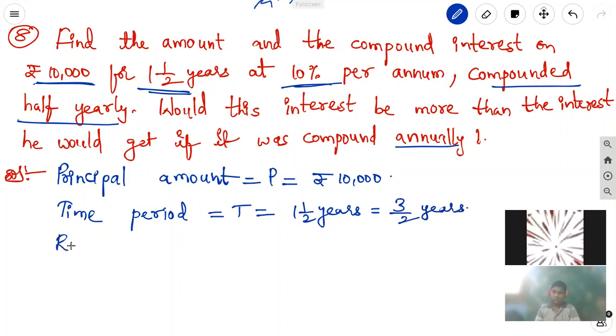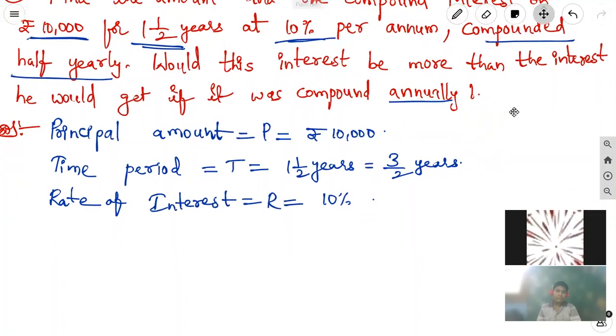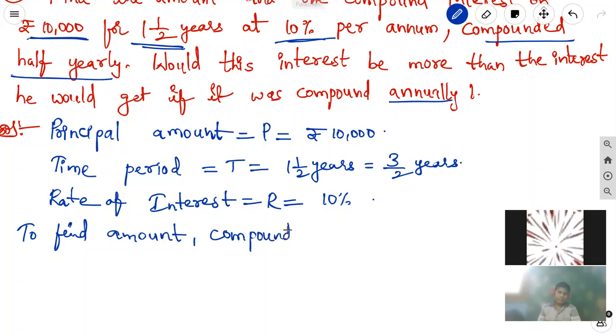Next, the rate of interest is denoted by capital R. R is equal to 10%. Okay. In the first case, to find the amount compounded half yearly.